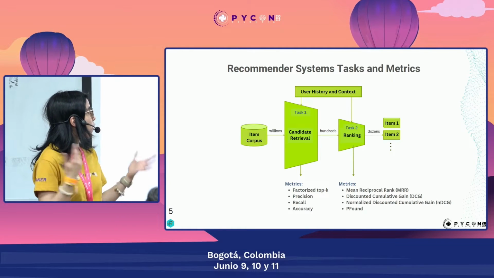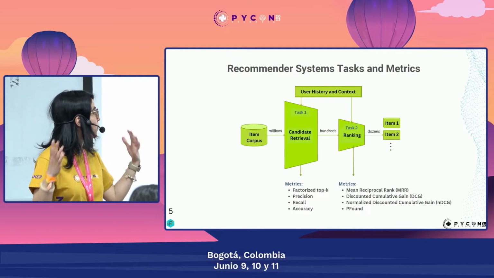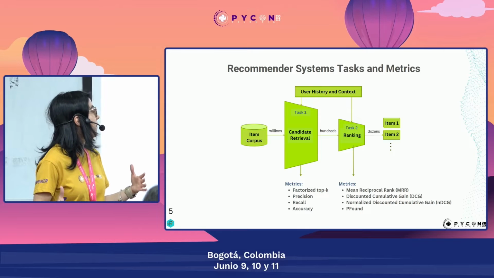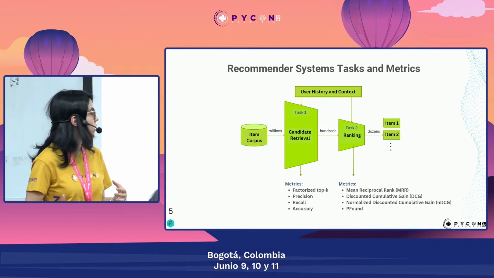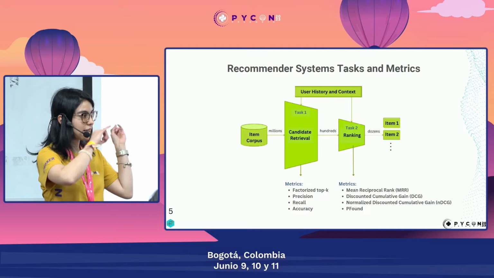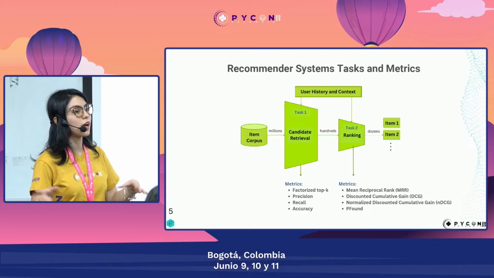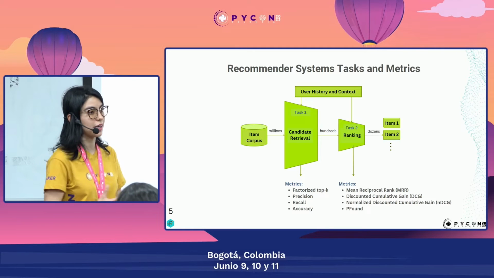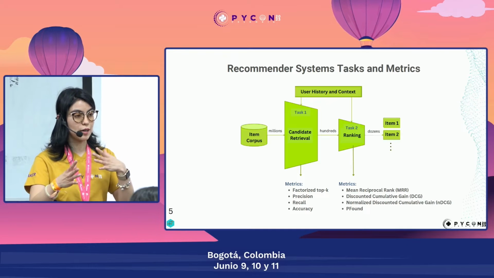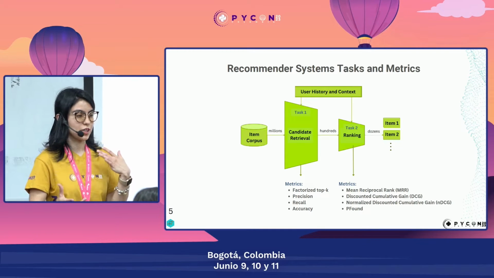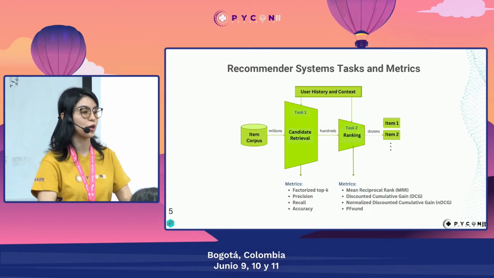In a recommendation problem, we usually have a big space of items, and then we have the candidate generation or candidate retrieval, where we take these millions of items and reduce them to hundreds of items. Then we have the second task, which is the ranking, where we take this subset of items and sort them according to a metric. And then we get a final list of the items that we want to recommend.